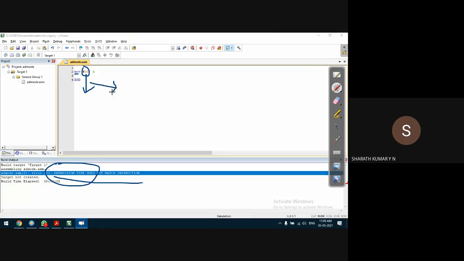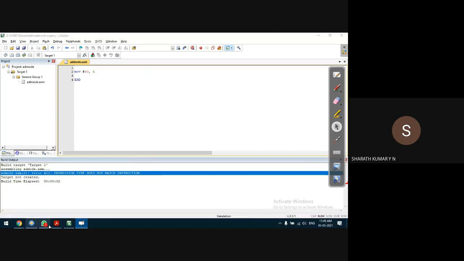It can be anything else. It can be direct addressing mode. It can be indirect addressing mode, also possible, or it can be register addressing mode. That's also okay, but this is not possible. Compiler says this is not possible. Okay, this is one thing we wanted to check.